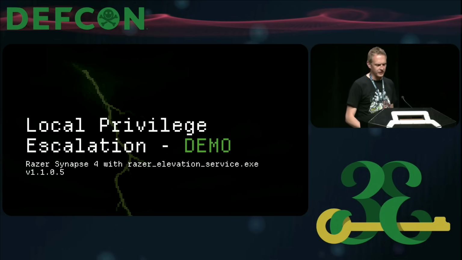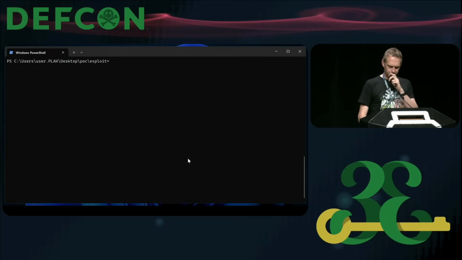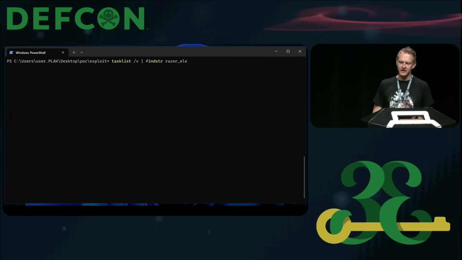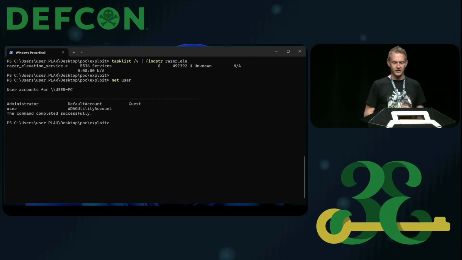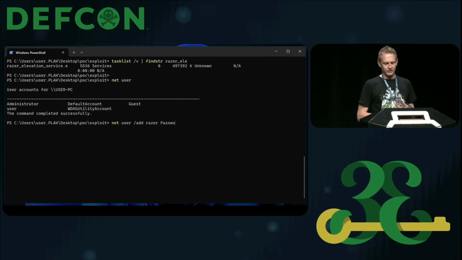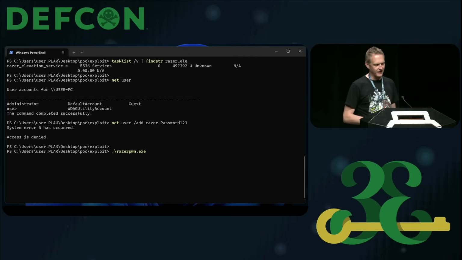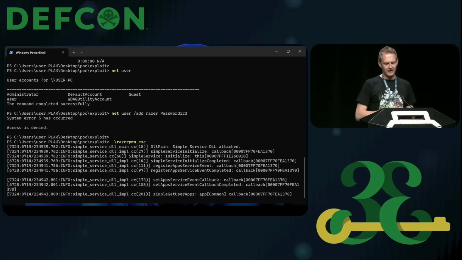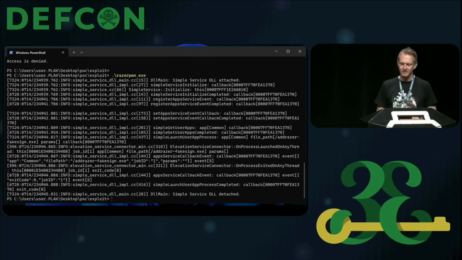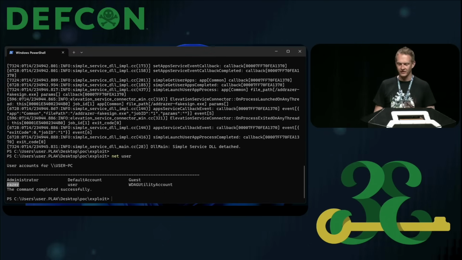So if we take a quick look at what the Razer Synapse privilege escalation would look like, it would be something like this. I first just check that the task is running, that Razer elevation service. I then double check that I don't have my Razer user yet, and I also can't add it. Once that is done, I run the what's now called Razer pwn over here, which will load my modified DLL with all the security checks patched out. And if you quickly see, there'll be a pop-up that shows a new user added to this machine. And we have LPE on our machine.